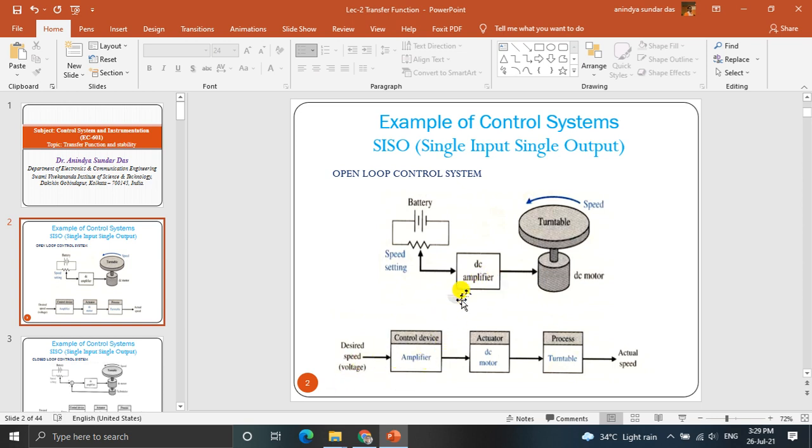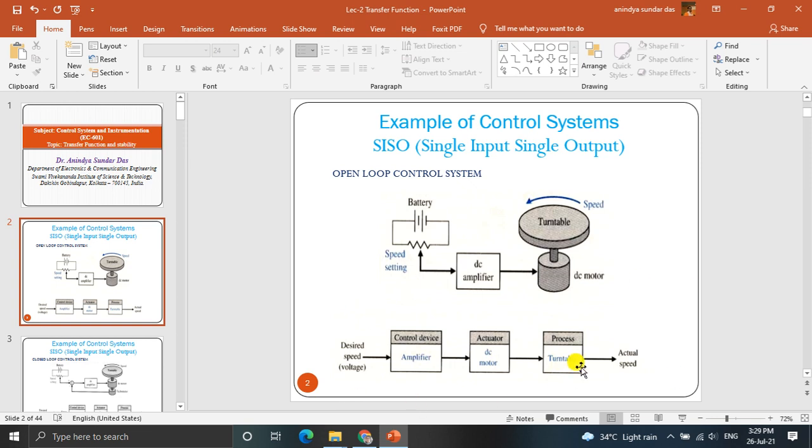The controlling device is the DC amplifier that acts on the DC motor, which is the actuator. Actuator means which is working. The process is the turntable, that means how the DC motor is turning, and we can find out the actual speed.